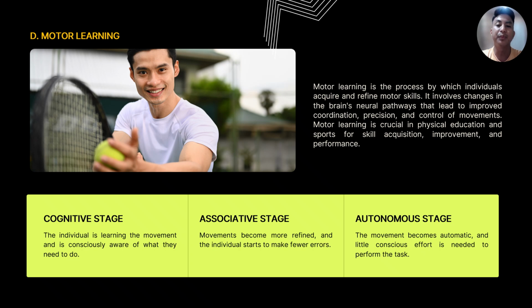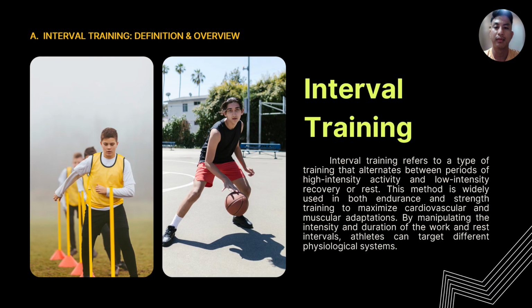So the key principles of motor learning include feedback, practice schedules, and mental rehearsal. Effective feedback can be intrinsic, coming from the athlete's sensory system, or extrinsic, from a coach or a trainer. The use of deliberate practice is also fundamental to advancing motor skills and performance.